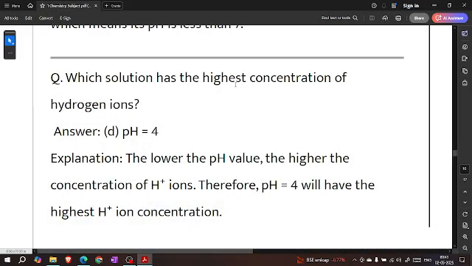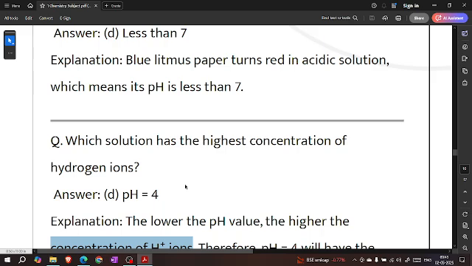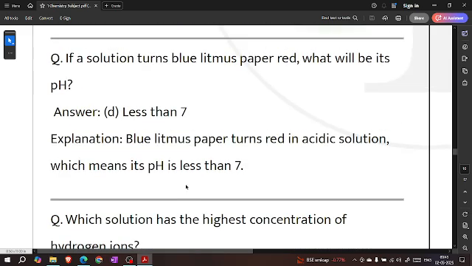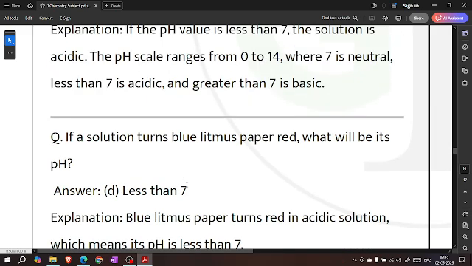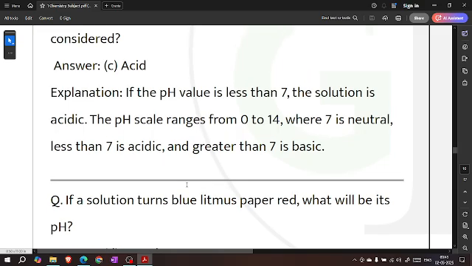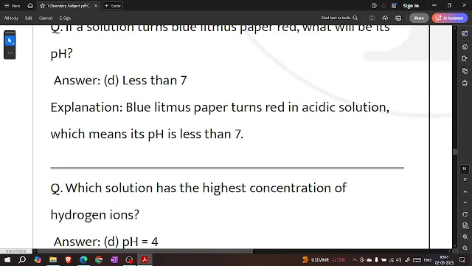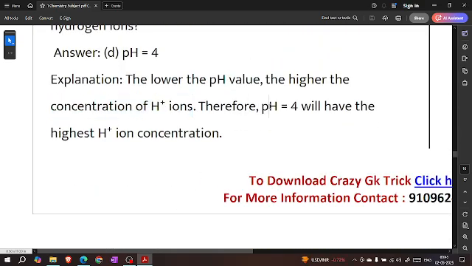Which solution has the highest concentration of hydrogen ions? pH 4. The lower the pH value, the higher the concentration of H+. Therefore, pH equal to 4 will have the highest H+ ion concentration.